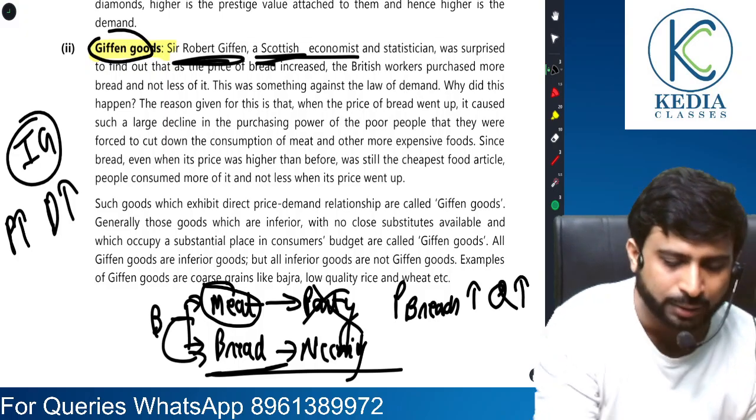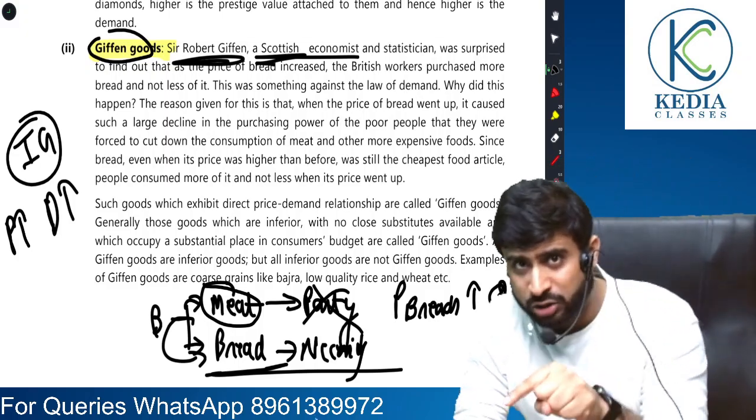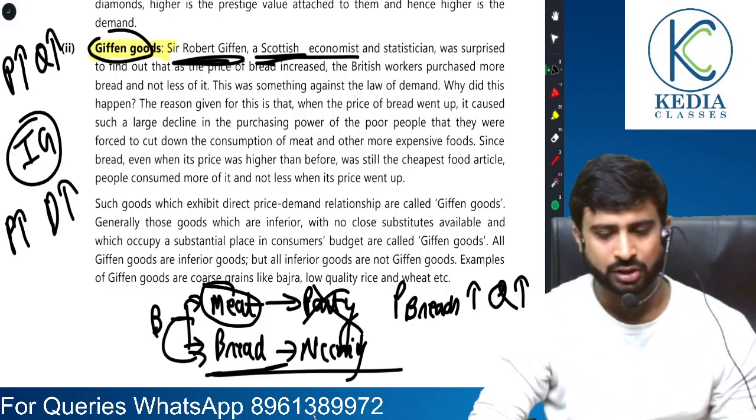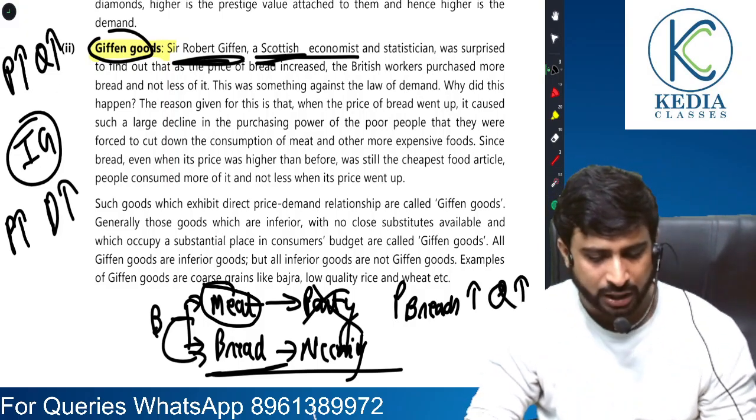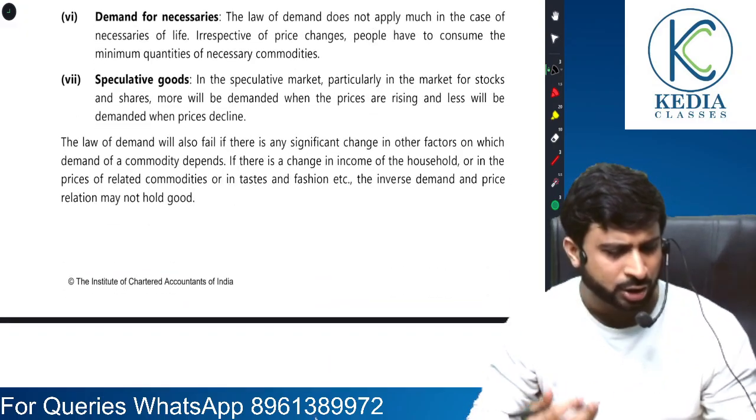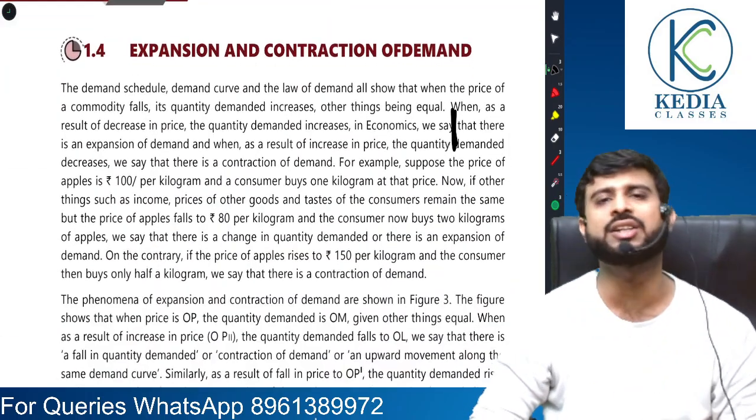So these goods were named Giffen goods. Giffen goods are those inferior goods for which, when there is a rise in price, there will be a rise in quantity demanded. Sir, we have definitely understood this. Others are repeated, so I won't waste time discussing this.